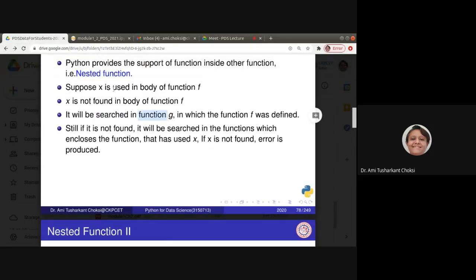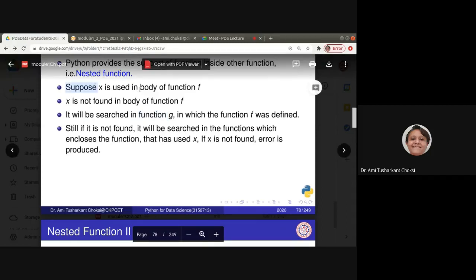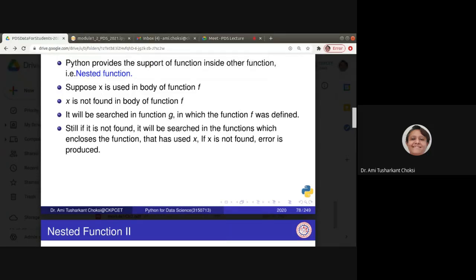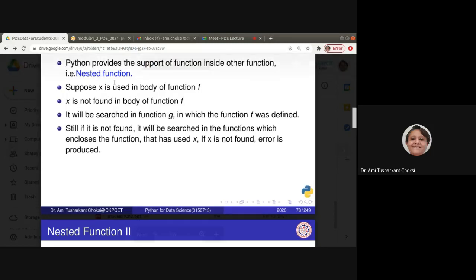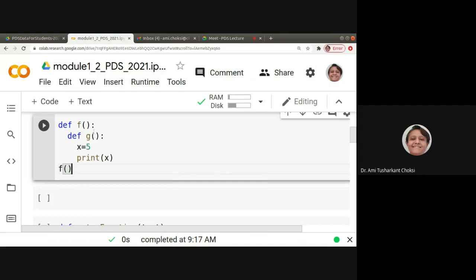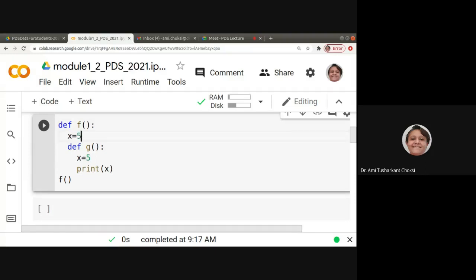Hope you understood the meaning of it, that suppose x is used in function f. We want to use it inside the function f, but it is not defined in the body of f. Whatever is in the body, we are not defining it there, but it is there in the g function. Hope it is clear from this particular body, right? This is f. So this x is actually not defined somewhere inside this. The way we used to see it, somewhere here it should be available, x is equal to 5 or whatever, right?